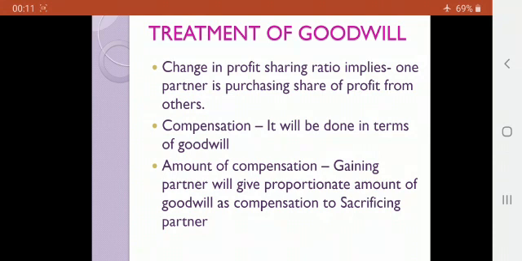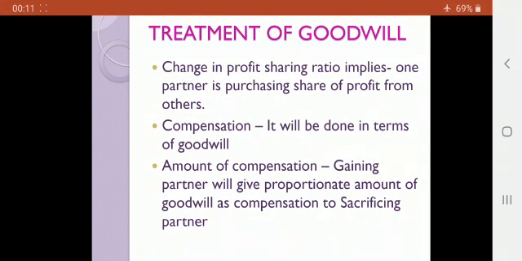Third thing, what will be the amount of compensation? The gaining partner has to give a proportionate amount of goodwill as compensation to the sacrificing partner. You cannot expect that the gaining partner will give the full amount of goodwill to the sacrificing partner. If his gain is 1 by 10, he will give 1 by 10th of the amount of total goodwill of the firm to the sacrificing partner.